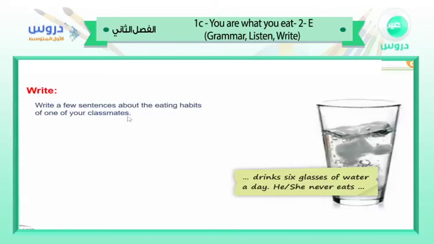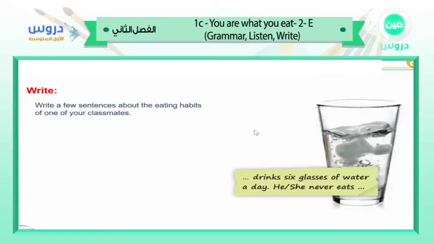Write a few sentences about the eating habits of one of your classmates. So I want you to choose one of your classmates and try to write about his eating habits. Your friend's eating habits. For example, you can say he drinks, or if your friend is a girl, you have to say she drinks. Okay, he drinks 6 glasses of water a day. He or she never eats, and so on.